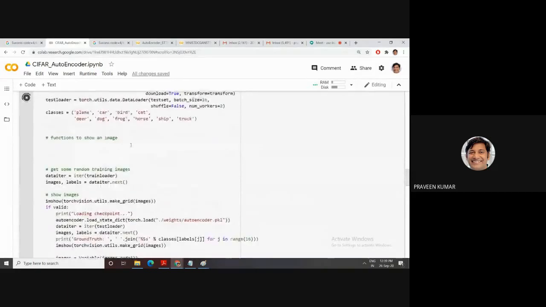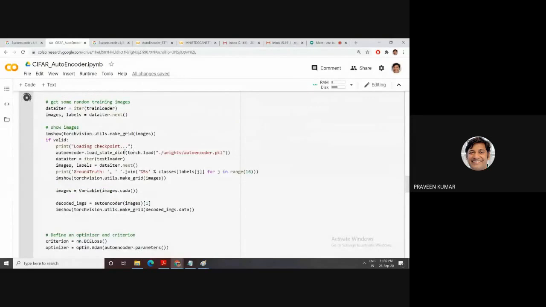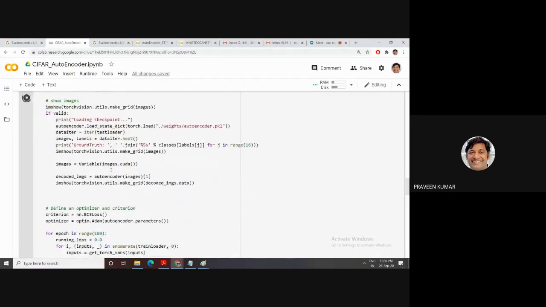The dataset is downloading. Then we need to download this dataset. This is the train dataset, for iteration purposes. This makes the grid to store our result in the form of grids. This grid is related to the batch size.